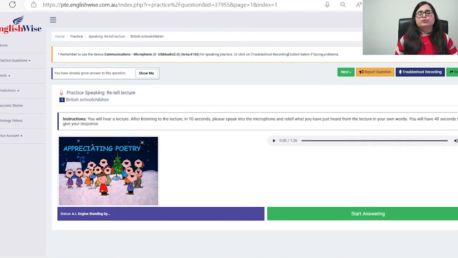Now I am going to do an example for retell lecture along with the template, how you have to select the keywords and how you have to write them. The very first thing, you will get an erasable booklet in your exam. Always make a table along with the horizontal and vertical lines. Write your things in the box. You can see the table I made.